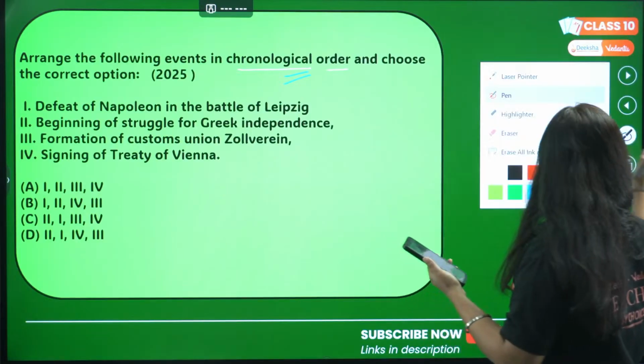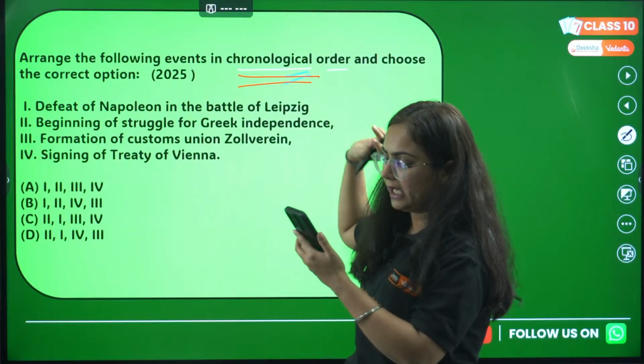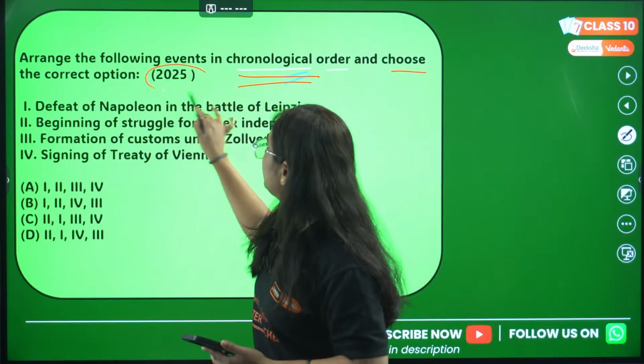If not, I'll change the color. Please tell me which one you find to be perfect. I think the red one is good. Fine. And choose the correct option.